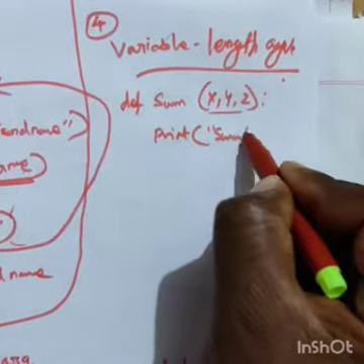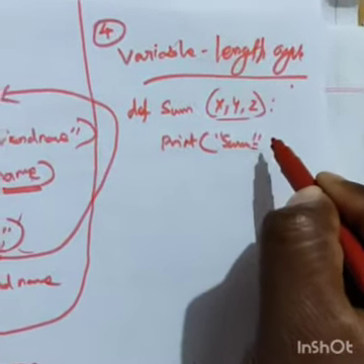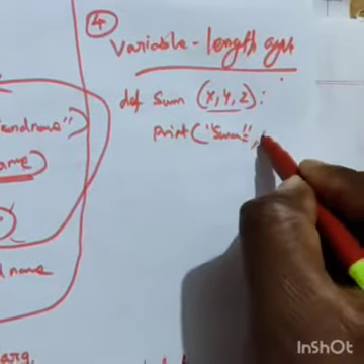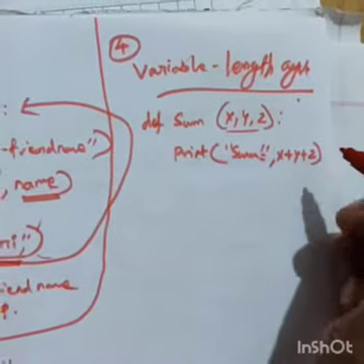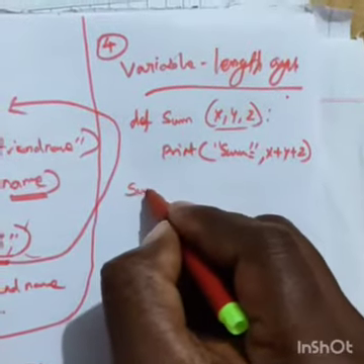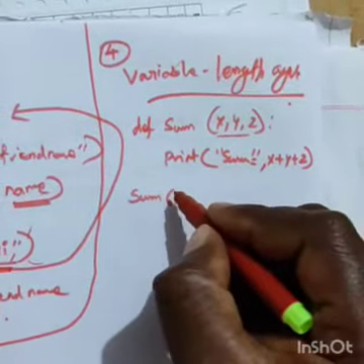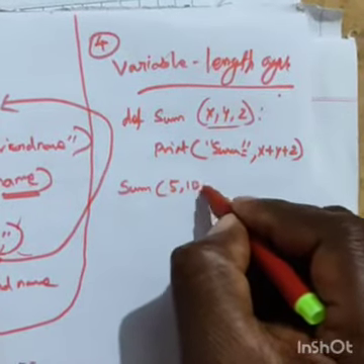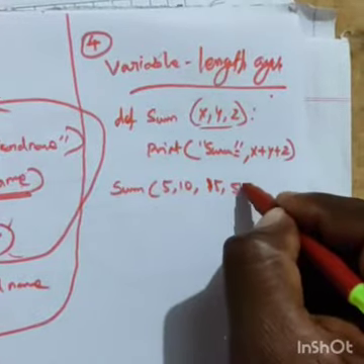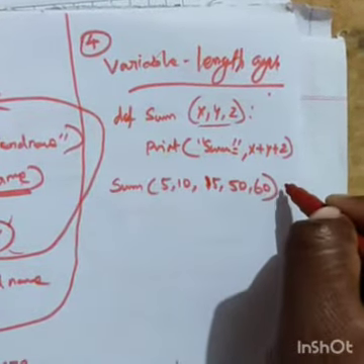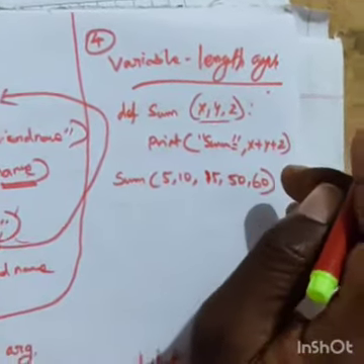Now print sum is equal to, in double quotation, comma x plus y plus z. Now sum of 5, 10, 15, 50, 60, then close.